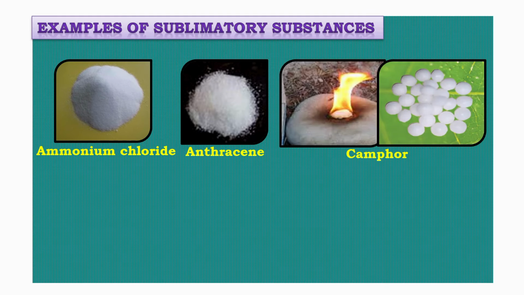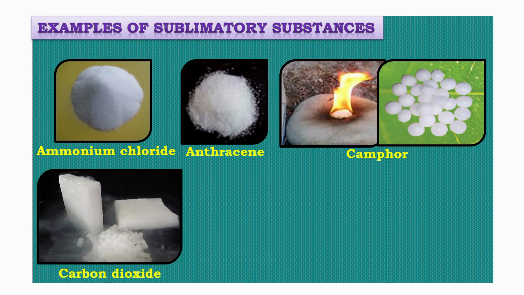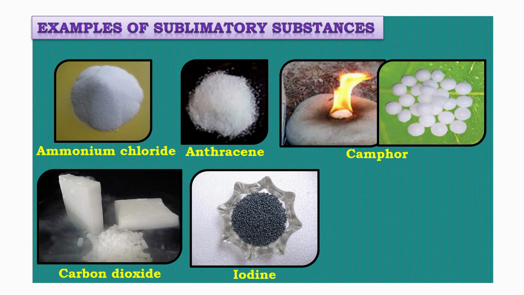Camphor is a common example of sublimation. It slowly changes from solid to vapor even at room temperature. Solid carbon dioxide, also known as dry ice, changes directly from solid to gas without becoming liquid. Iodine is another sublimatized substance. On heating, it forms violet-colored vapors. So, substances like ammonium chloride, anthracene, camphor, iodine, and dry ice show the process of sublimation. This makes sublimation a unique change of state.